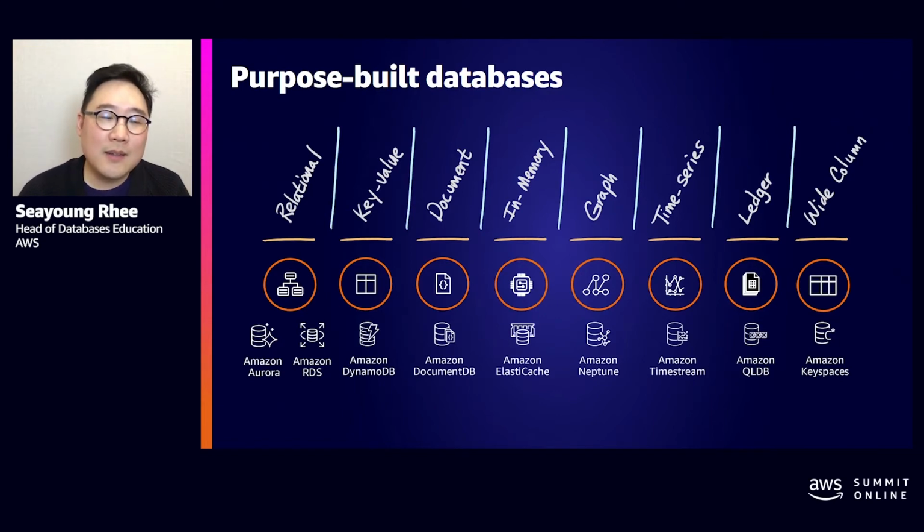And next, and last but not least, for applications that require high-speed data processing with single-digit millisecond latency, such as industrial equipment maintenance, trade monitoring, fleet management, and route optimization, a wide column database is a great choice. Apache Cassandra is a popular database for these use cases, and we've launched Amazon Keyspaces for Apache Cassandra, which is a scalable, highly available, and managed Apache Cassandra compatible database service.